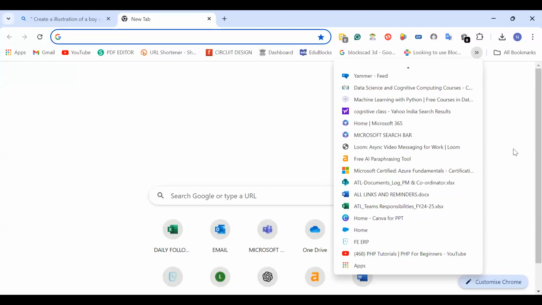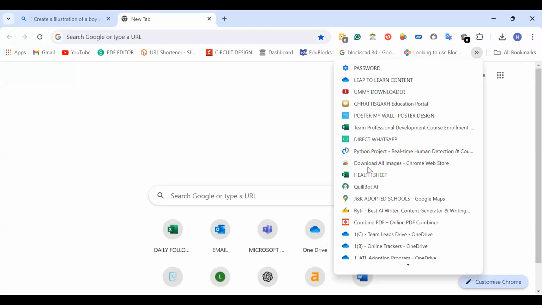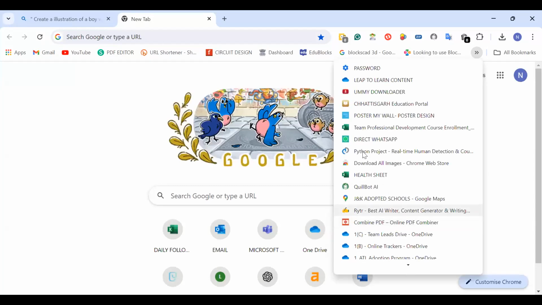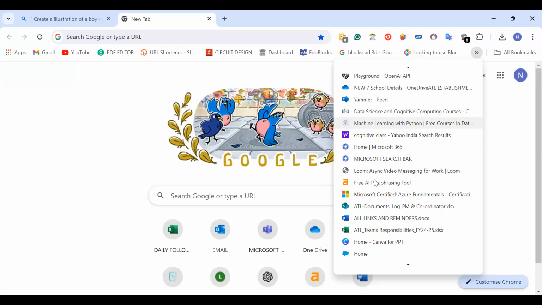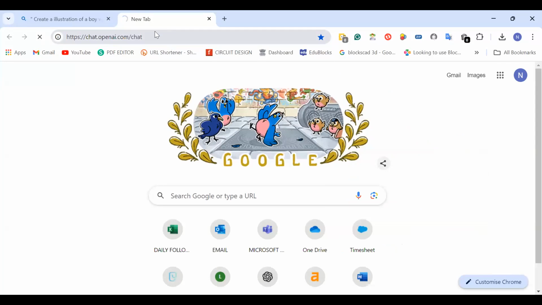Teachers know Chat GPT, but I'm trying to add some more features over here. I've already bookmarked Chat GPT over here. Those teachers who have joined recently can mark the attendance.